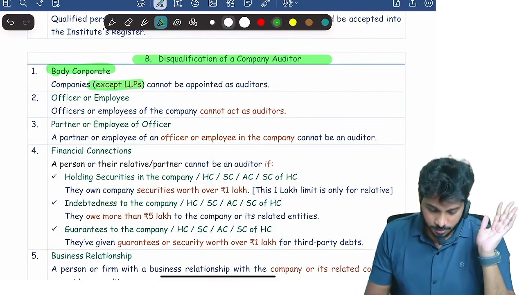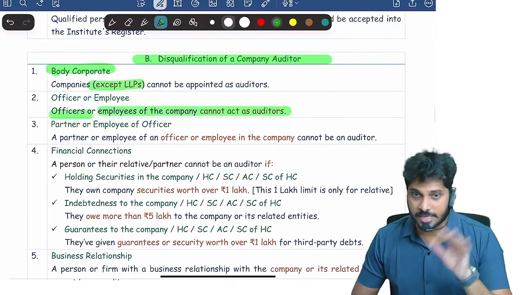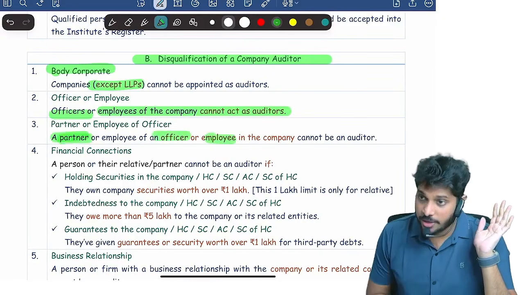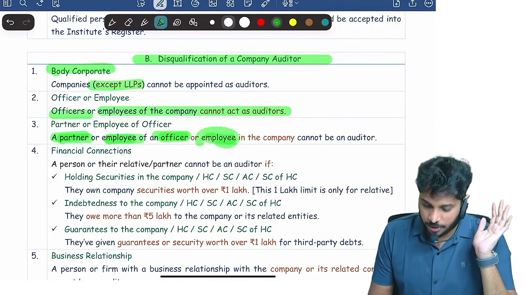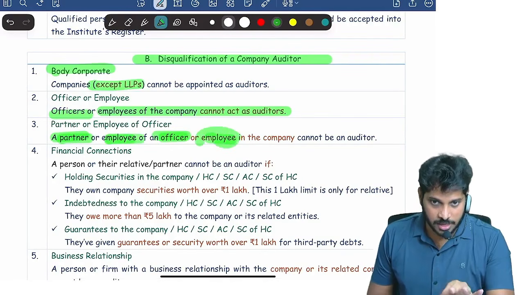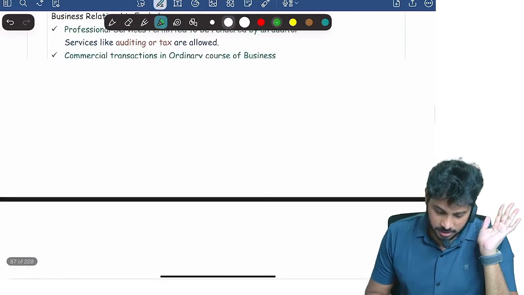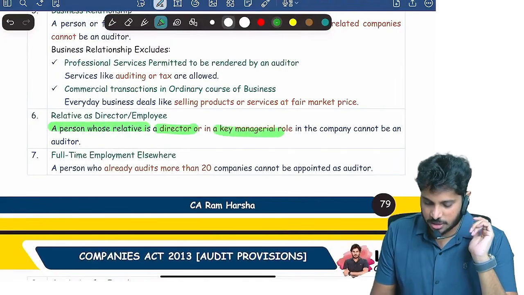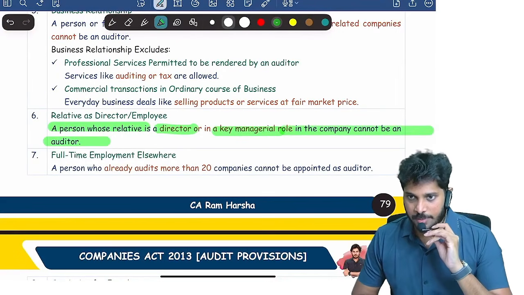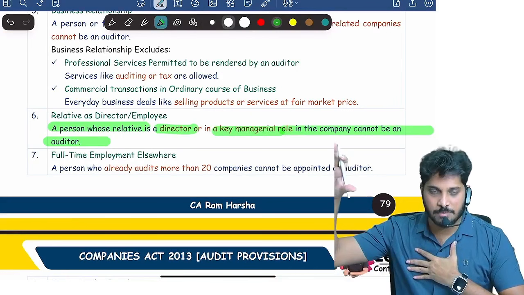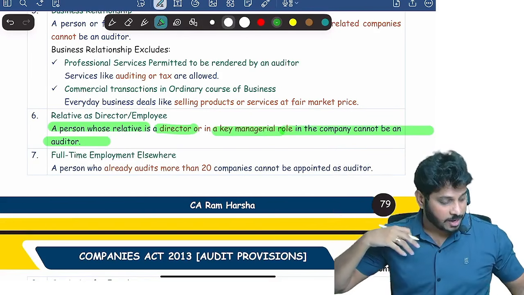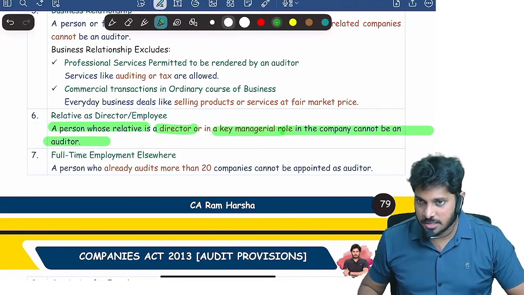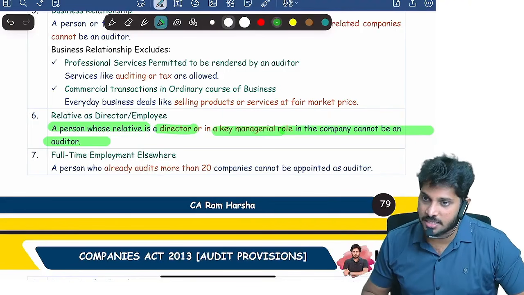No. Next, an officer or employee of the company cannot act as an auditor. A partner of the officer, a partner of the employee, an employee of the officer, or an employee of the employee in the company cannot be appointed. Able to understand? Then a person whose relative is a director or key managerial person in the company cannot be appointed. If my relative is a key managerial person or a director in the company, I cannot be appointed as an auditor. I am not eligible to act as an auditor.